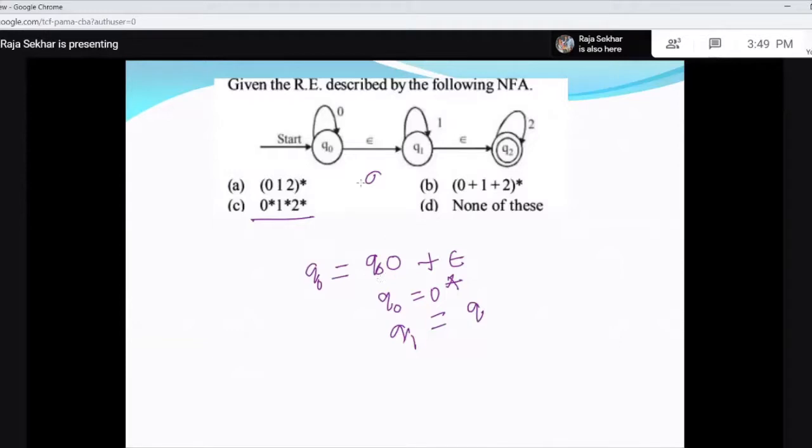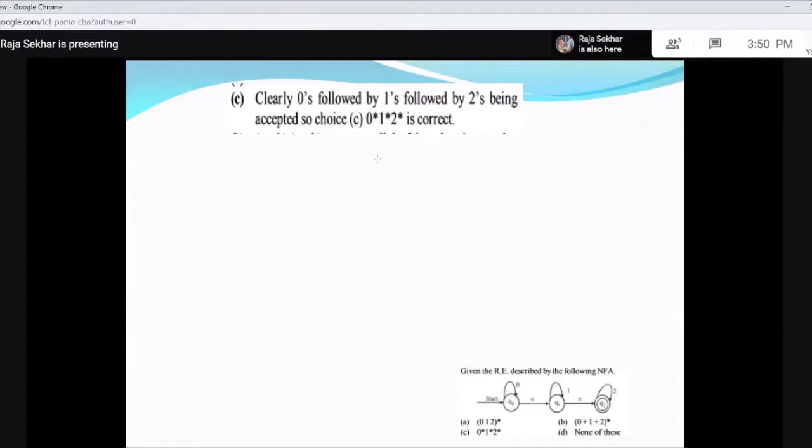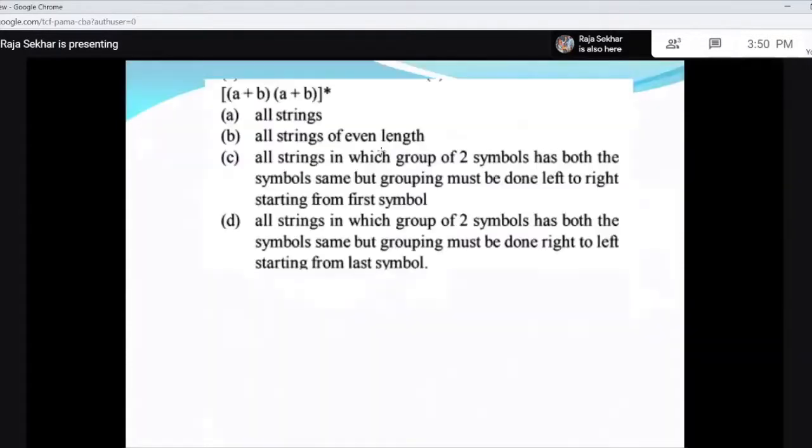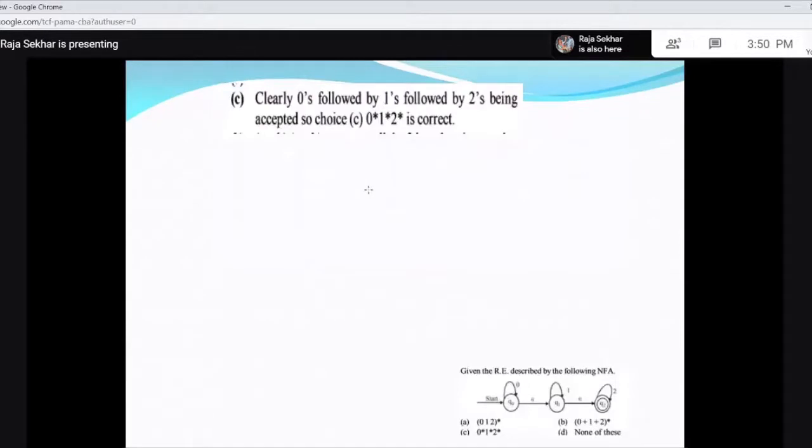If it is not possible by observation, then you have to remove these epsilon transitions and then go for this. Removing epsilon transitions also has a shortcut method that you can see later. We have not discussed it, but you can do that by calculating epsilon closure and on 0, on 1. But this is a straightforward process. You can clearly observe the language.